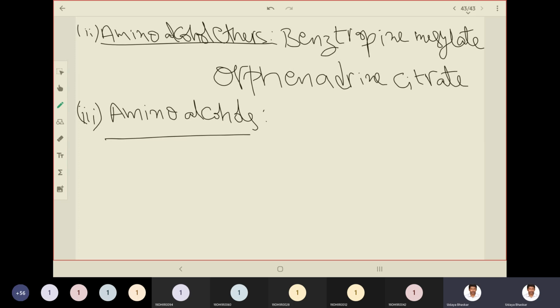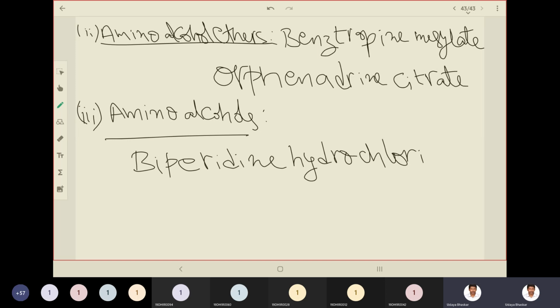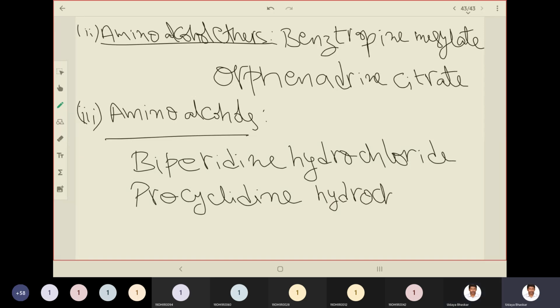Examples are piperidine hydrochloride, procyclidine hydrochloride, and tridihexethyl chloride.